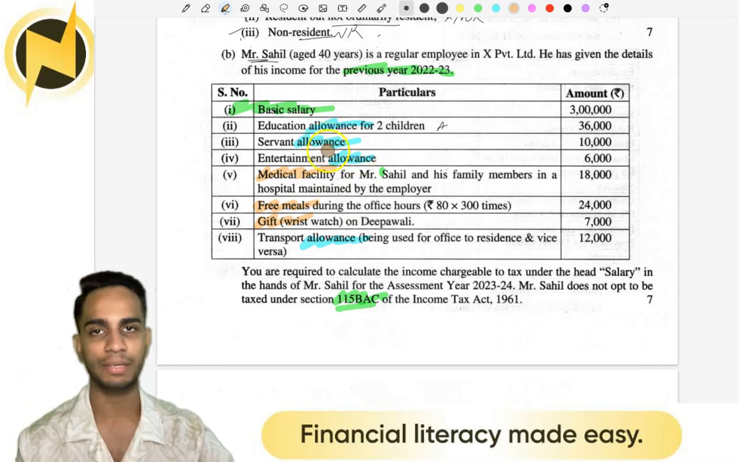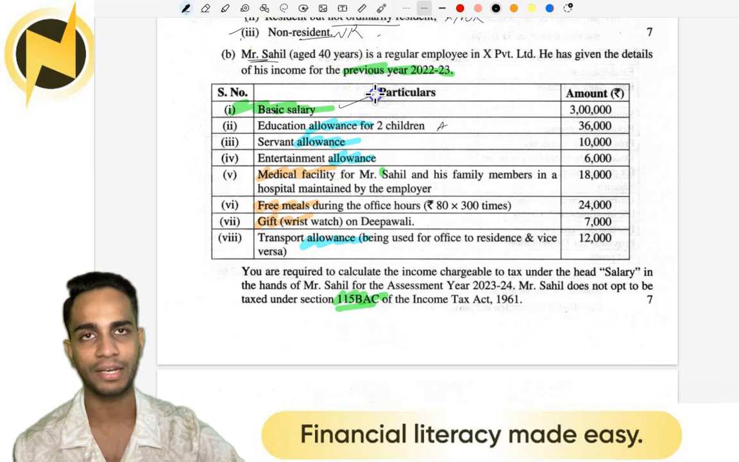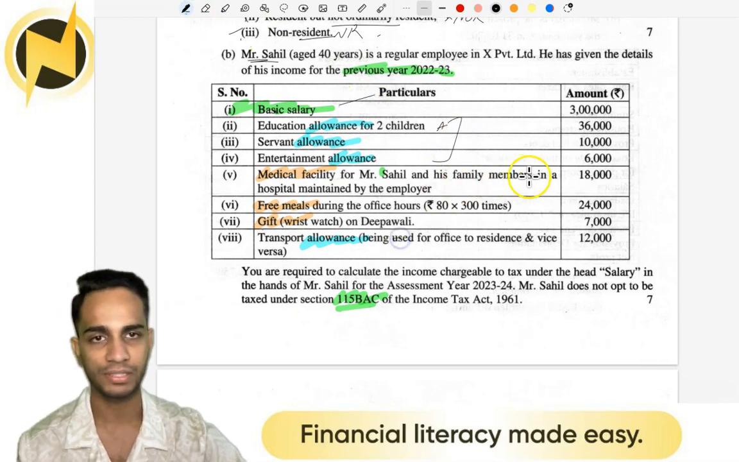Now, take your answer in the same structure. First, write your salary, basic items. Then mention your allowances. Then show your perquisites.